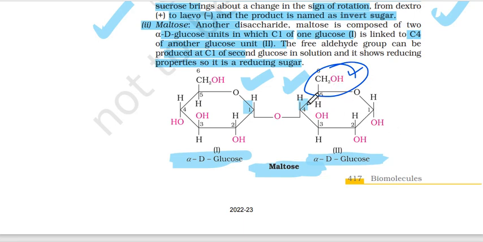I'm sorry, this is the hydroxyl group. This is your basically the free aldehyde group. जो आपका CHO group है वो यहाँ से free होगा, इसका 4th कार्बन, because इस वाले का लिंक हो रहा है. Then we have lactose.